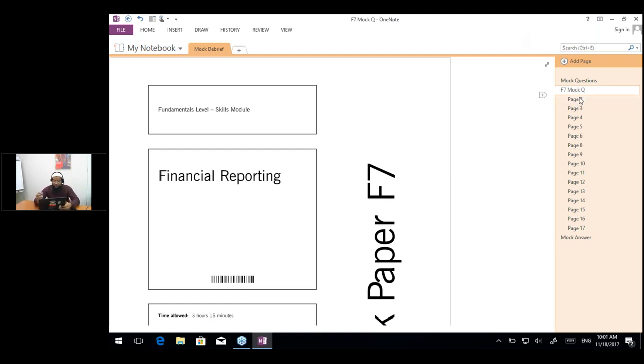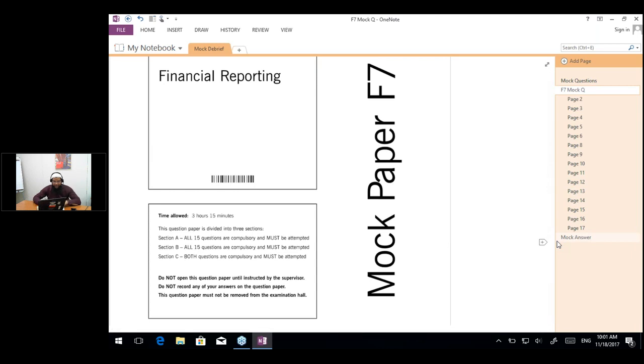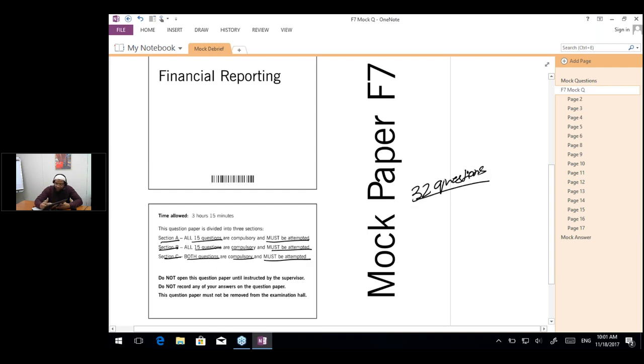There are in total 3 sections in the mock exam, as mentioned on the paper as well. Section A has 15 compulsory questions, and they must be attempted for sure. In section B, again you have 15 questions which are compulsory and must be attempted. In section C, there are 2 questions which are again compulsory and must be attempted. So in total, there are 32 questions in the F7 exam paper. This is the exam format, the type of exam questions which you had to attempt.